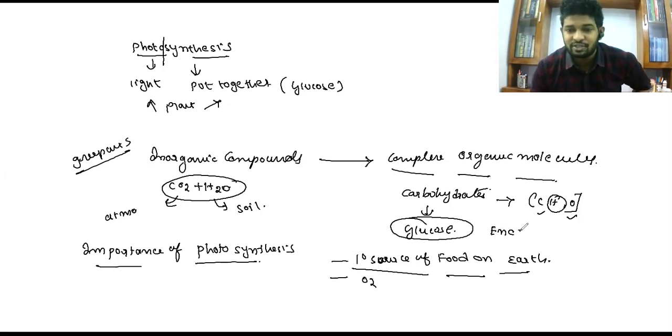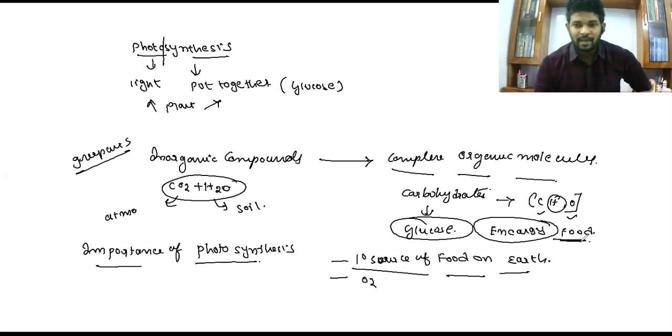This is the energy, or food, of the plant. So the primary food on this earth is created inside the plant. From the plant, the energy is transferred from one organism to another. For example, herbivores feed on plants, so the energy from the plant is transferred to the herbivores. Herbivores can't prepare their energy on their own. They have to depend on plants. Carnivores feed on these herbivores, so the energy stored in the herbivores is transferred to carnivores.